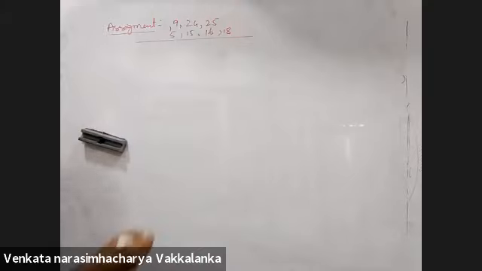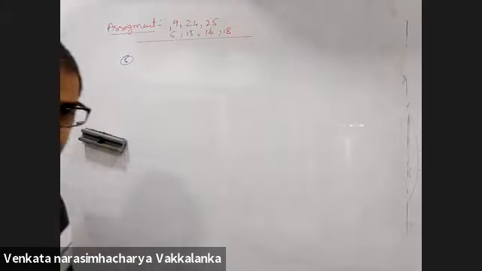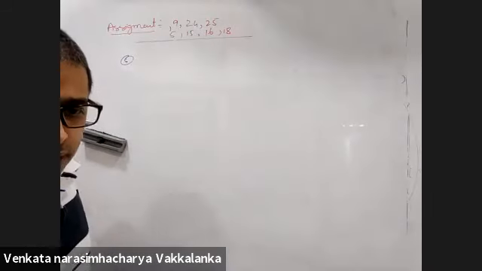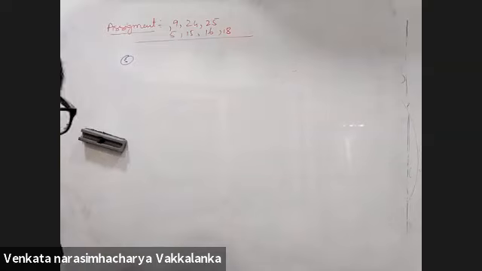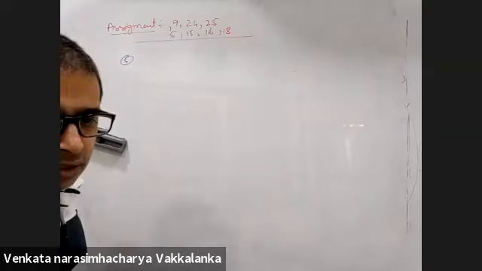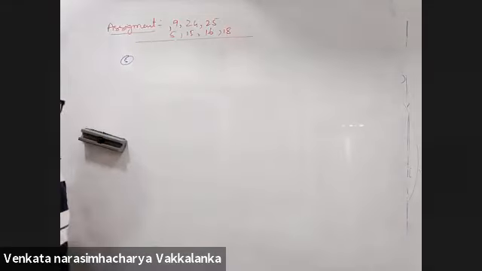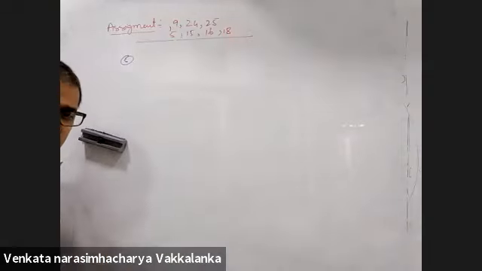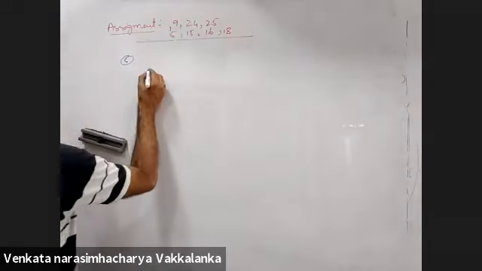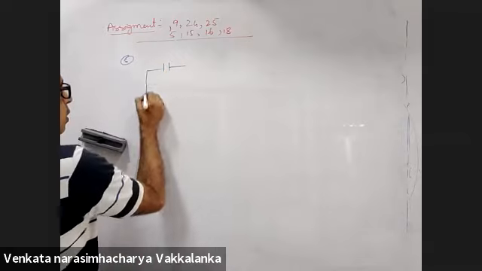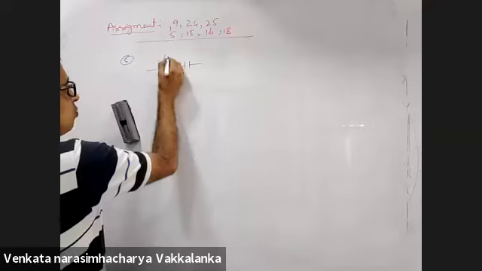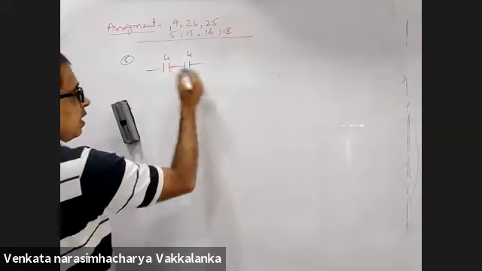Fifth problem. Three capacitors, each of capacity 4 microfarads, are to be connected in such a way that the effective capacitance is 6 microfarads. First of all, I will have to connect them in series, 2 in series, 4 and 4 in series. How much will I get? I'll get 2.